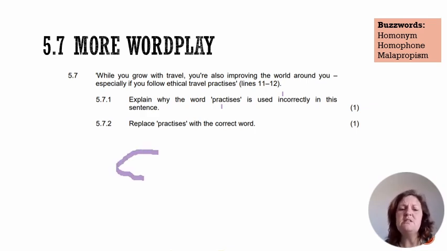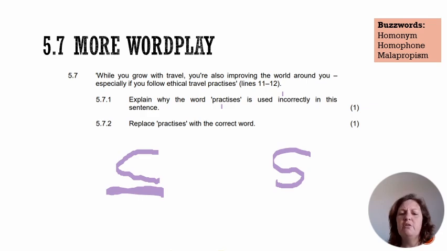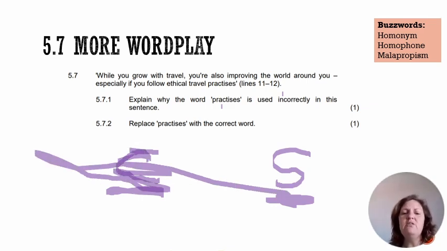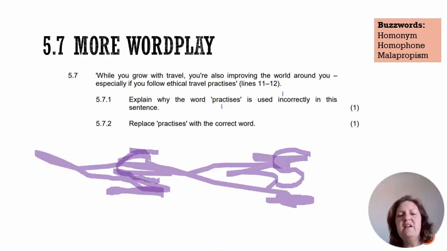Practice spelt with a C is a noun, whereas practice spelt with an S is a verb. And I really hope your grade 6 teacher taught you that, along with the difference between its and it's, to and two and too, all those different twos. So practice spelt with a C is a noun, practice spelt with an S is a verb, and that is exactly what they're referring you to in this question.